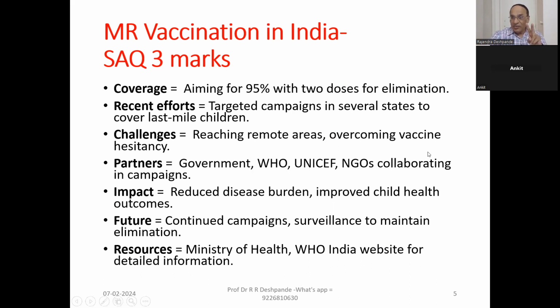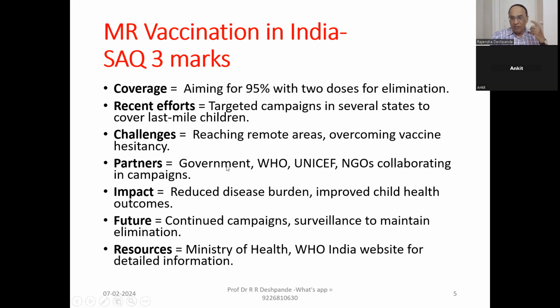Second challenge, vaccine hesitancy. There is a misconception among illiterate people. They say, no, it can cause problems in our life. They say, no vaccine. That is bad, because they don't know the importance of the vaccine. So we make counseling: how it is beneficial, it will not cause any complication to you, don't worry. These problems are there because some people are resistant. No, we don't want the vaccine. This is wrong. The government is trying to do the counseling with these people.